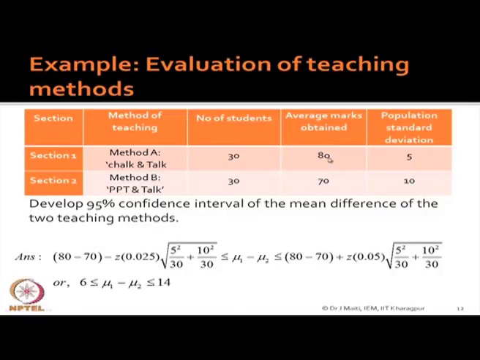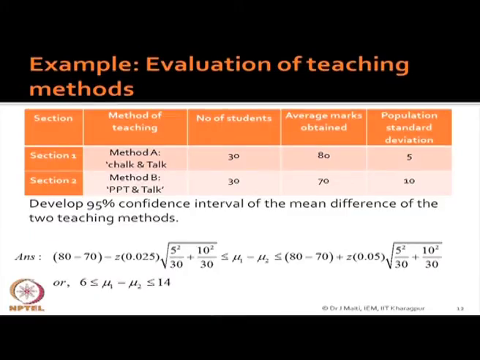For what? There are two, one PPT and chalk. Here, okay, which one is the best method? If we go by the difference, chalk and talk is given more value, no? Average value is 80. Actually, here it is definitely chalk and talk, the result is saying that chalk and talk is better, and it is better in the sense that the average marks obtained by the student can be as high, from 6 to 14.